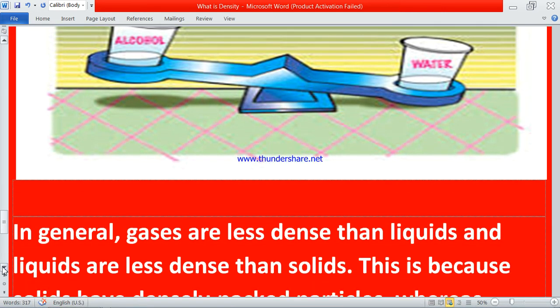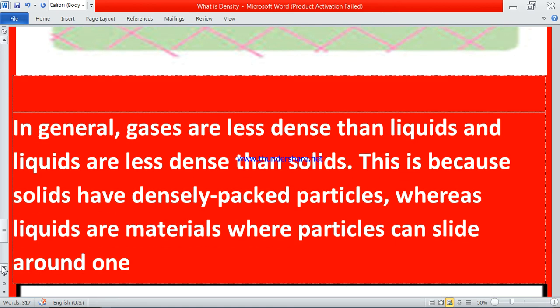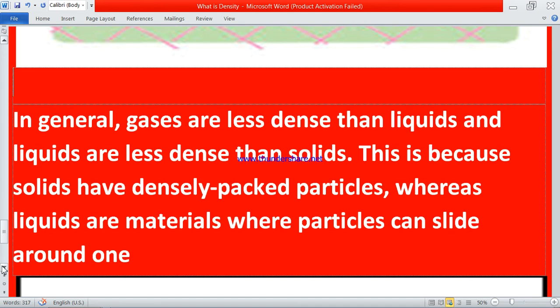This is the last thing I am going to tell you today. In general, gases are less dense than liquids, and liquids are less dense than solids. This is because solids have densely packed particles, whereas liquids are materials whose particles can slide around one another. What is written here? Gases are less densely packed. That's why gases occupy more volume.